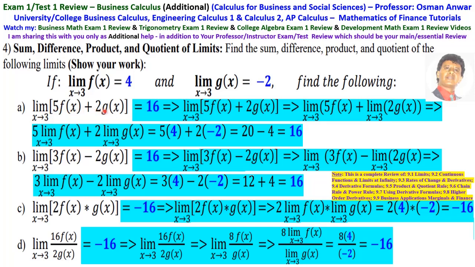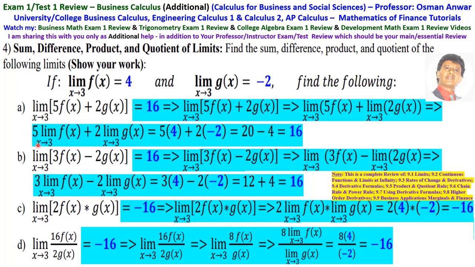is equal to the limit as x approaches 3 of 5f of x plus the limit as x approaches 3 of 2g of x, and that is 5 times the limit as x approaches 3 of f of x plus 2 times the limit as x approaches 3 of g of x.